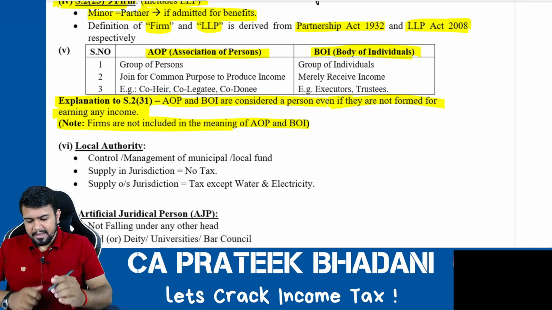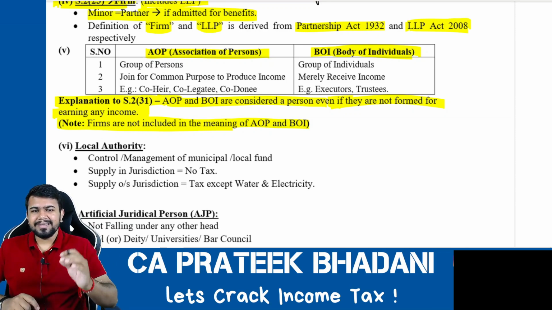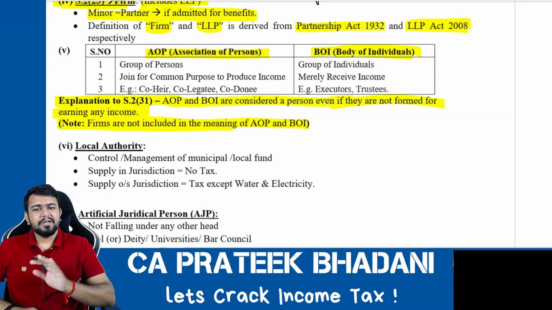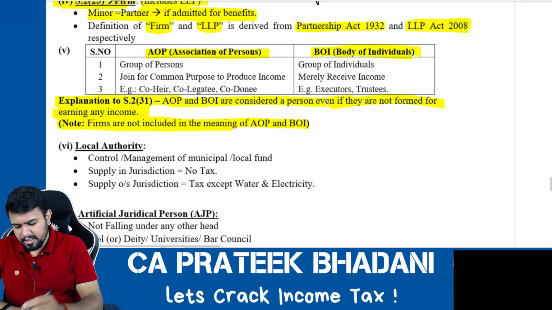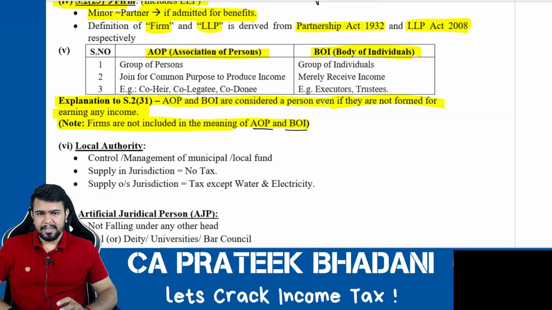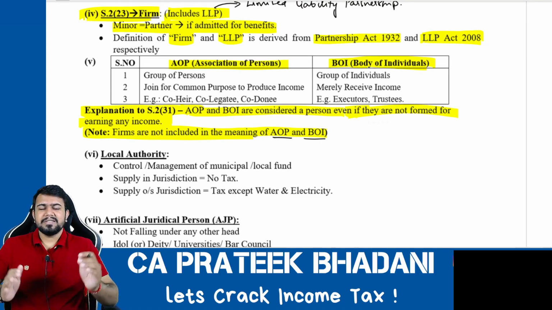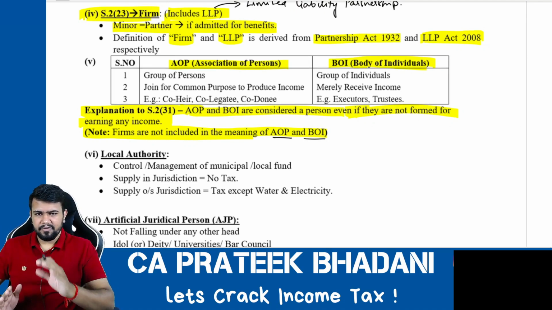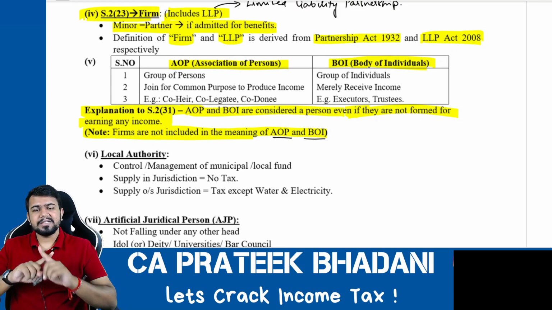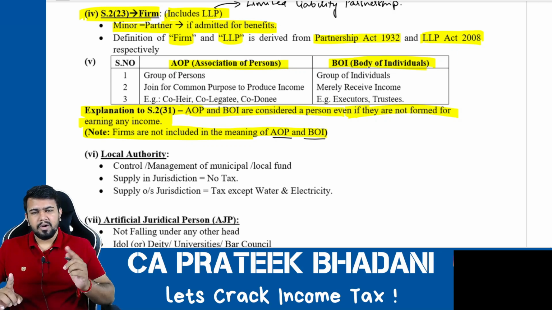That is why if a group of people or a group of persons is included in the definition of partnership firm or limited liability partnership, then it will not be considered as AOP or BOI. Hence, if a group of persons is included in the definition of partnership firm, then it will be considered as a firm. However, if a group of persons is not included in the definition of partnership firms, it can be called AOP or BOI.